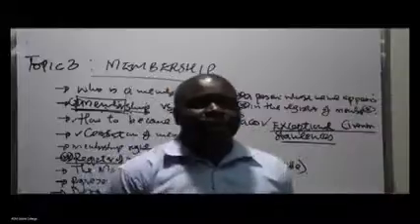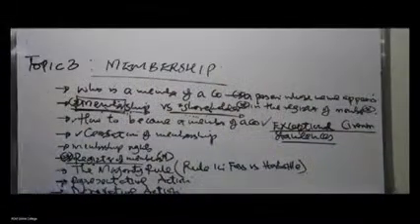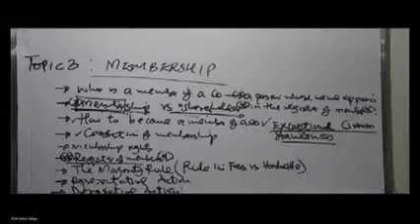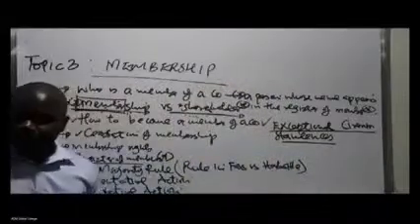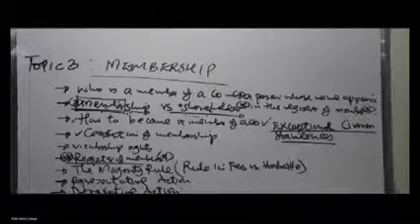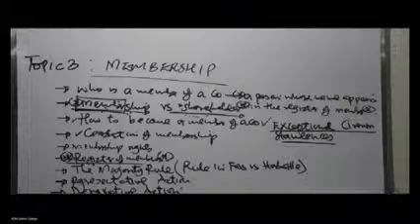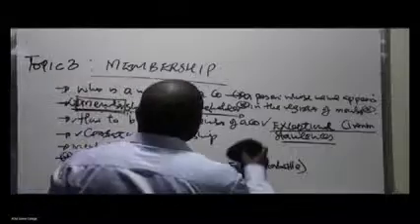Number one is in a company that is limited by guarantee. Remember, we learned about a company limited by guarantee. We can have a company limited by shares, and we can have a company limited by guarantee. So in a company limited by guarantee, there are no shares, and therefore there are no shareholders. We just have members who have agreed to contribute a certain amount towards the assets if the company is going to be liquidated.